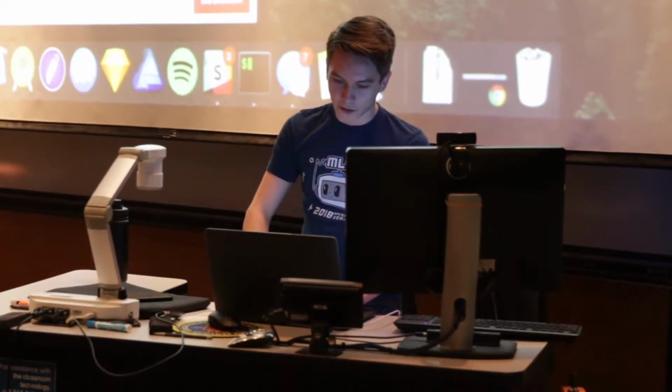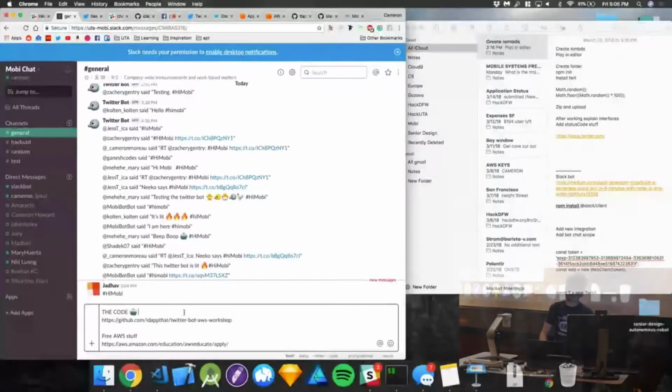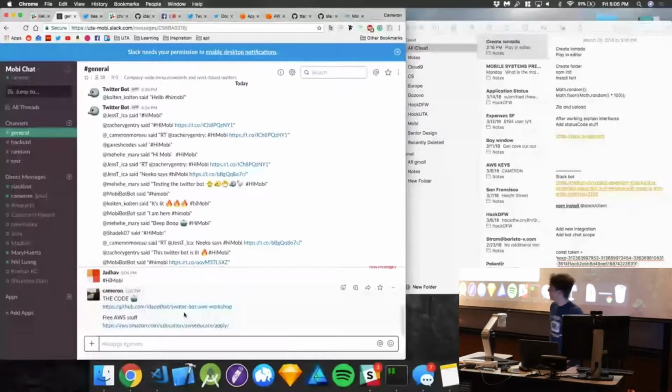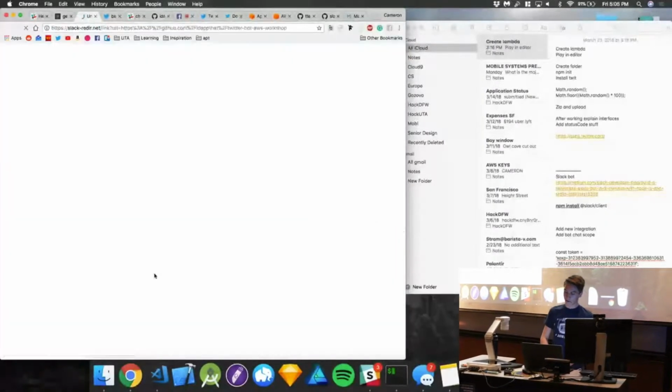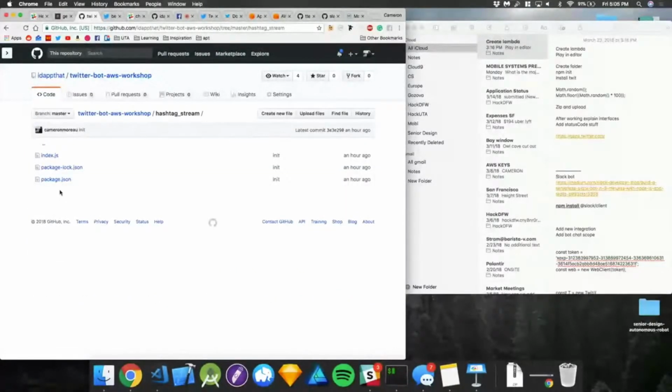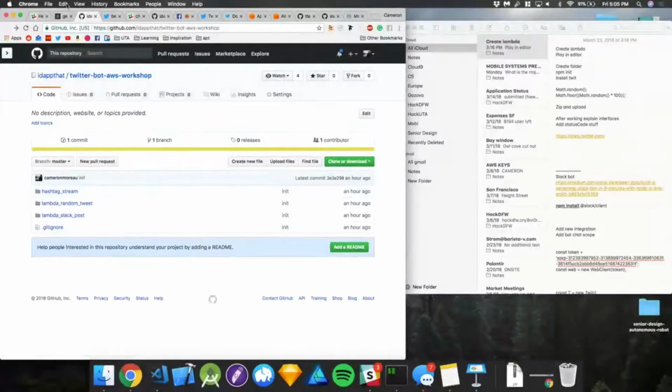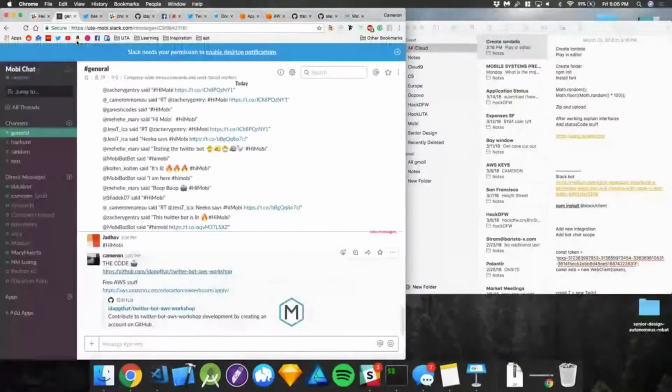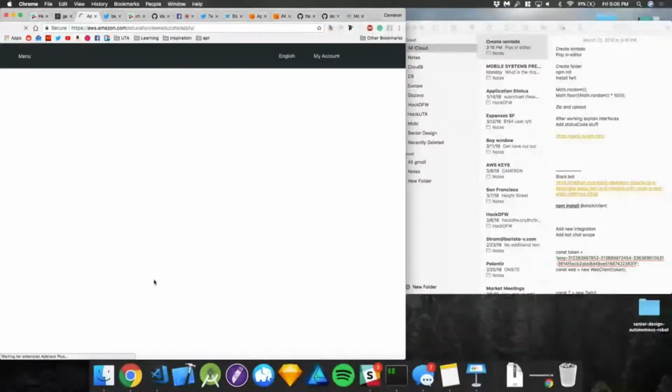Sweet. All right. So, like I said, here's a bunch of code. If you don't feel like typing, that's cool. You can just click on this little guy right here, and this will get you all the code. So there's three things we're going to talk about today, and both of them are going to be Lambda functions, and then this whole thing that I'm doing right now, where you post a tweet, it pops up on Twitter. That's this code as well, and we'll talk about how to go and install all that. So don't worry.